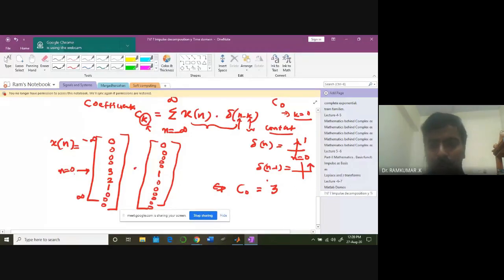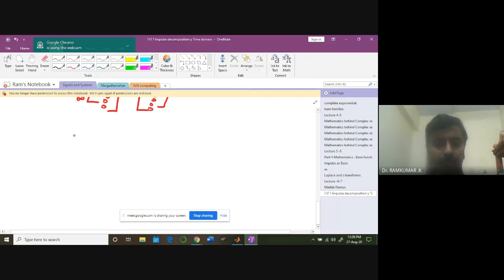See, look at this. I'm talking about delta n minus k. So delta n minus k is the signal I'm talking about, and n is the variable that is varying between minus infinity and plus infinity. So what kind of signal am I talking about here? See here, summation n varying between minus infinity and plus infinity, x of n delta n minus k.